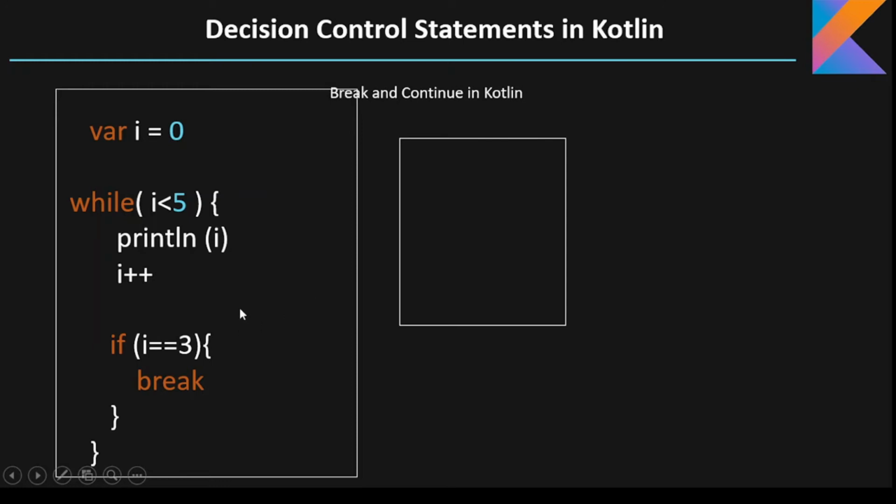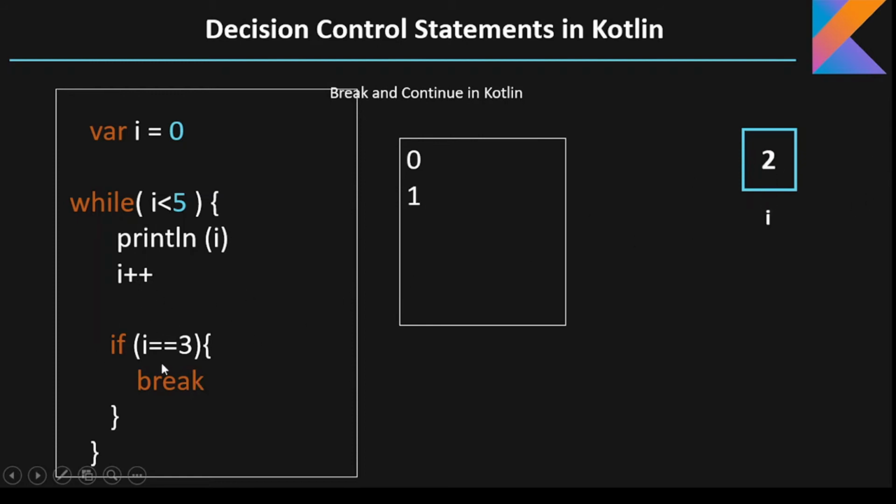Okay, so let's see. So we have created a variable i and initialized it with a value of 0. We created a while loop. We have checked the condition 0 is less than 5. We have printed 0 on the screen, incremented the variable to 1. Now we have checked is i equal to 3. No, then it will check the loop, and it will again check the condition 1 is less than 5. Yes, it will print 1 on the screen. It will increment the variable to 2.